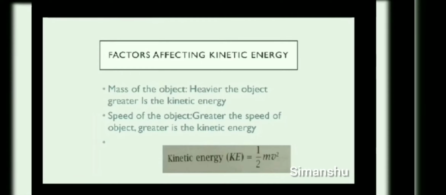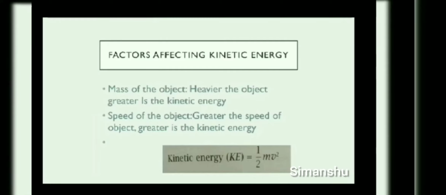Simple thing. Then second is the speed of the object. The greater the speed of the object, the greater is the kinetic energy. For this also you can do one thing, or you can just imagine that you have a hammer in your hand and you want to strike a nail into the wall. If you move the hammer very slowly, the nail will not move inside the wall.